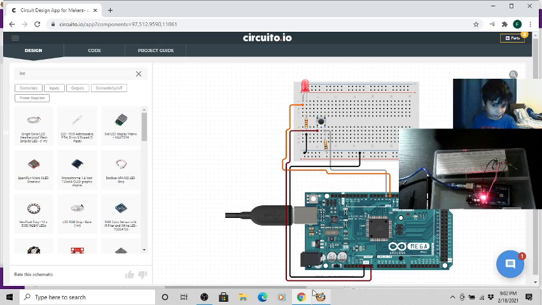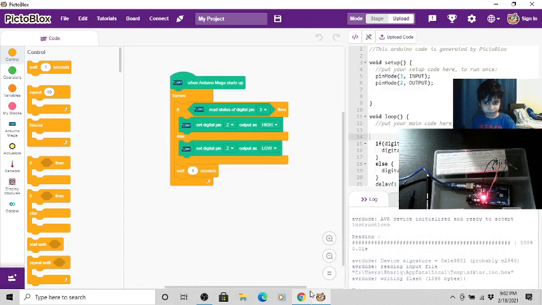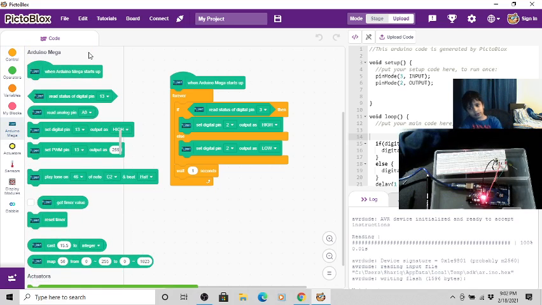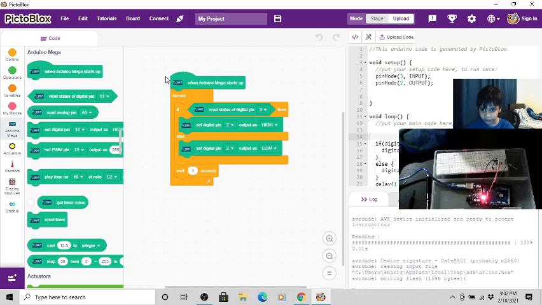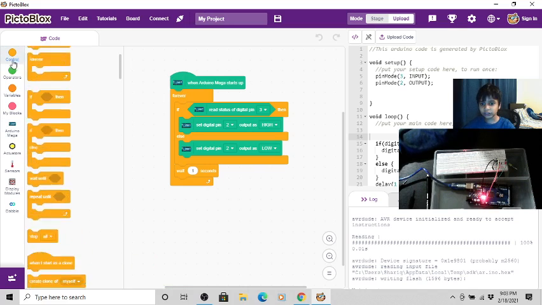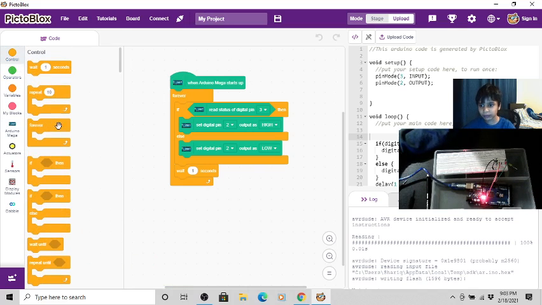Oh yeah, PictoBlox. This is PictoBlox, and I'll tell you where the blocks are. So the first block is here at the beginning, and it's at Arduino Mega. The second block is at control, and it's called a forever block.